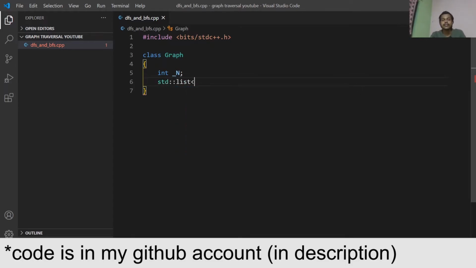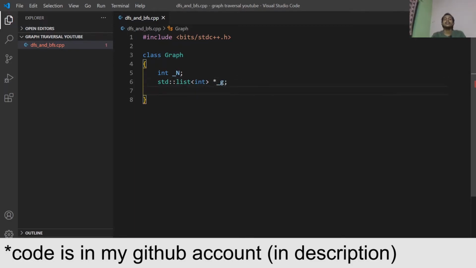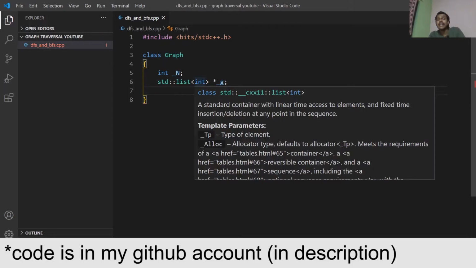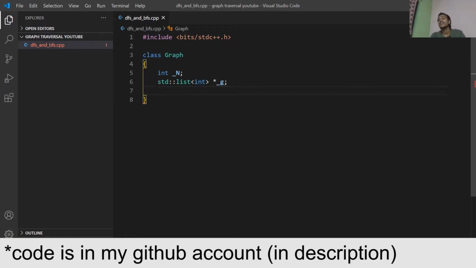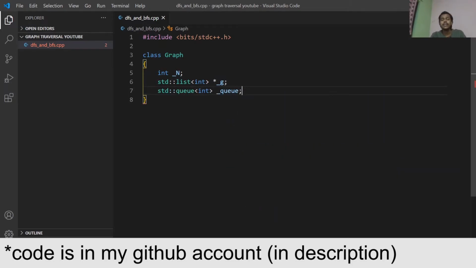So for that I will create an array, with each index being a list. That is what I have written in here: an array G that is a list of int. After that I will have a queue, because I will be using this in order to perform the BFS algorithm. I'm naming it underscore queue. And after that let me create the public section.